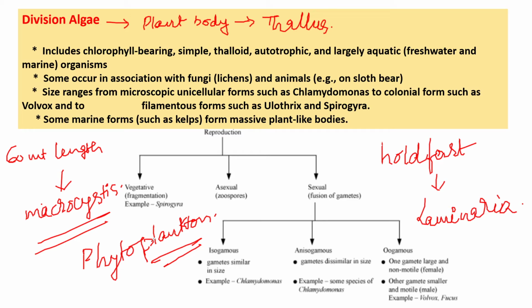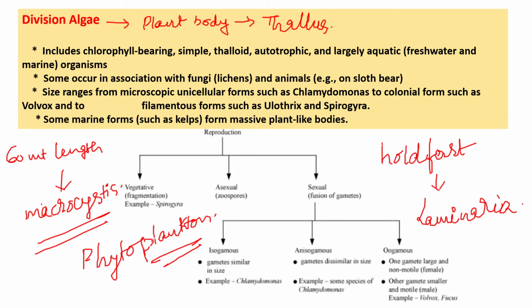Okay, so examples. Polysiphonia is an example of red algae. Laminaria is an example of brown algae. Macrocystis is also a brown algae only. Spirogyra, which undergoes vegetative reproduction in the form of fragmentation, is a green algae. Okay, so how are the pigments present in the red algae? Chlorophyll A and D and phycoerythrin are present.